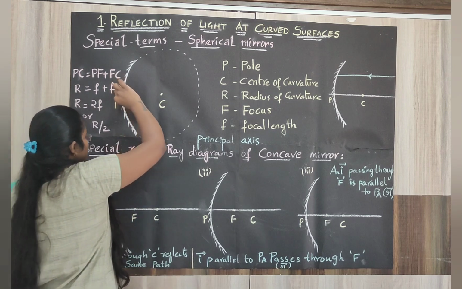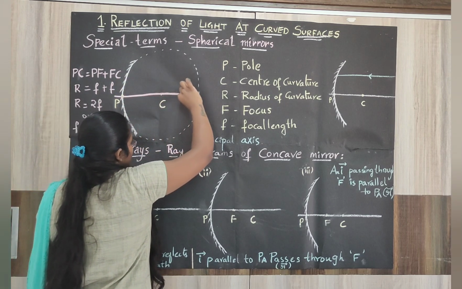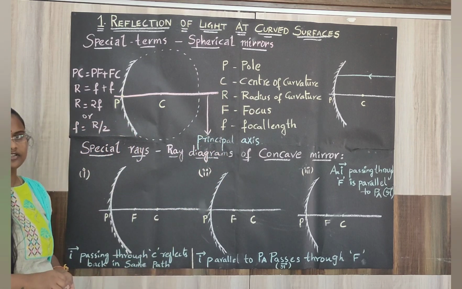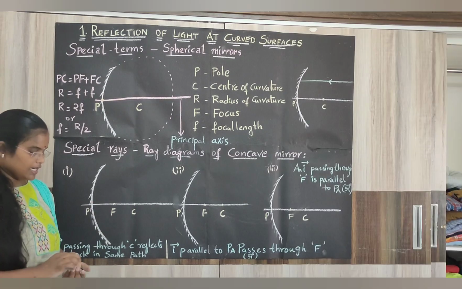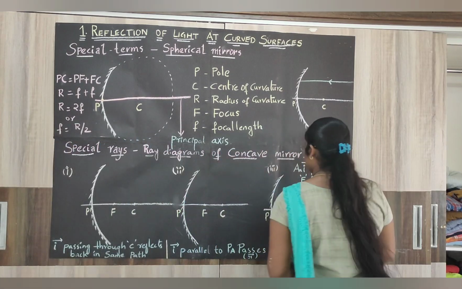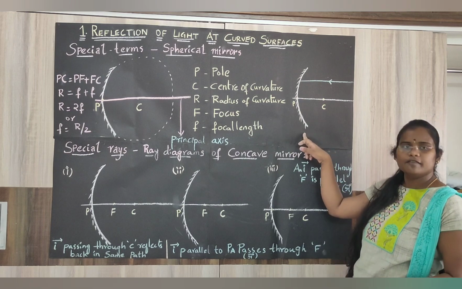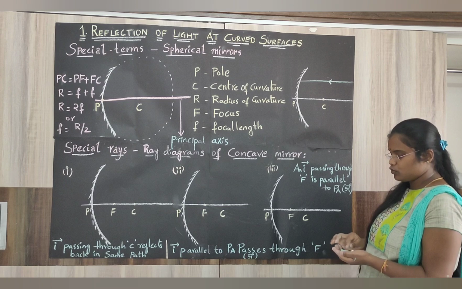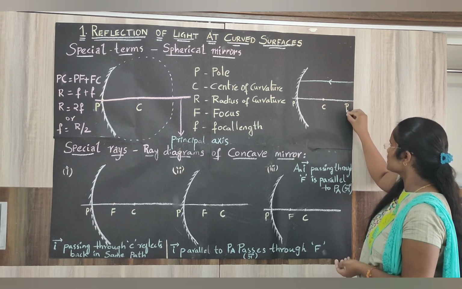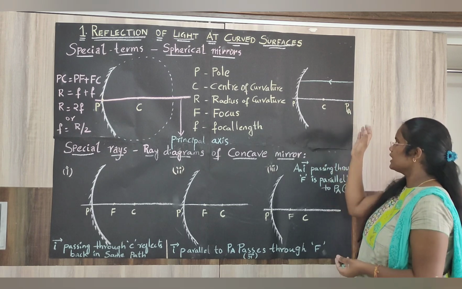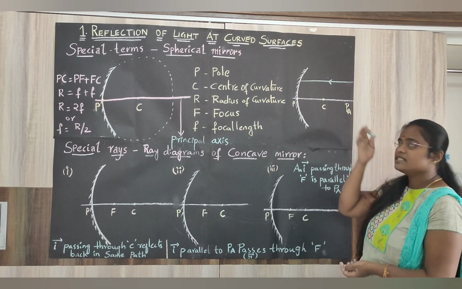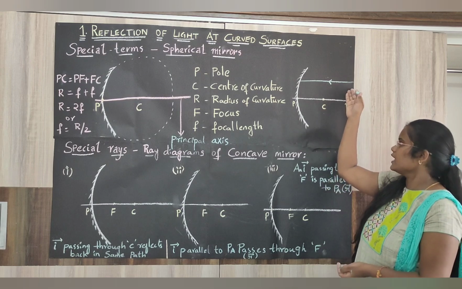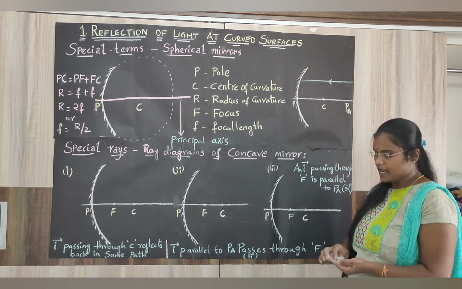And the line joining the pole and the center of curvature is called the principal axis. Now consider a concave mirror. You have a pole, a center of curvature, and a line joining both, which is nothing but the principal axis. For now I am writing it as P and A. And consider a special ray which is parallel to the principal axis.